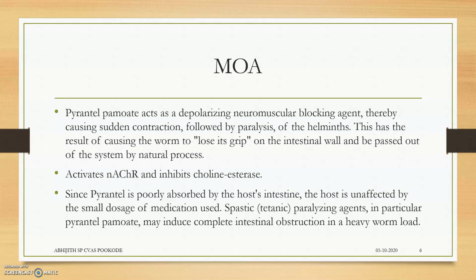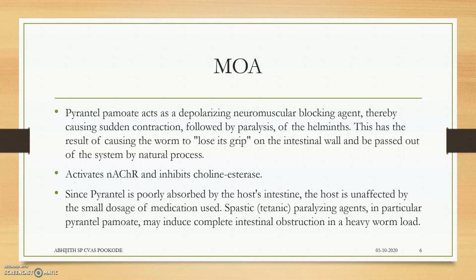So moving to the mechanism of action. Every anthelmintic drug has a mechanism of action by which it disturbs the worm but not the host. Pyrantel pamoate acts as a depolarizing neuromuscular blocking agent, blocking the neuromuscular junction of the worm by depolarization and causing sudden contraction.